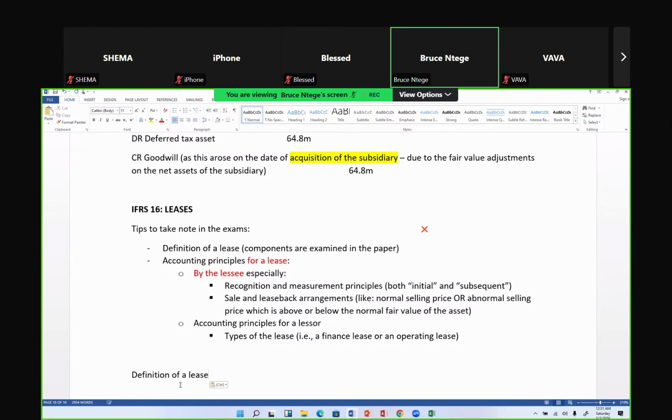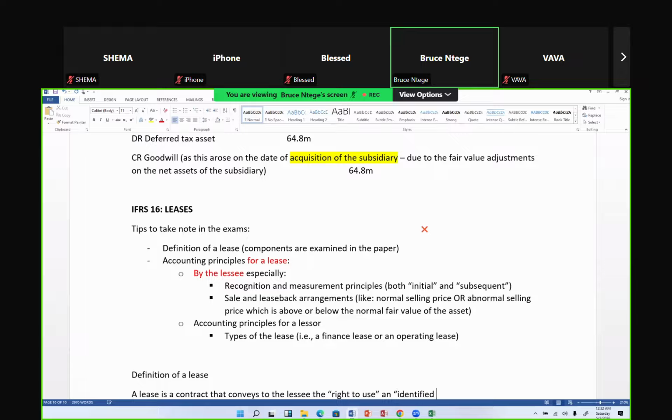When I talk about a definition of a lease, I'm saying that in accounting and under IFRS 16, a lease is a contract. That contract in most cases is written, but it can be verbal. And it's a contract that conveys to the lessee, that other person, the right to use. So I'm starting to use those keywords, right to use, an identified asset.